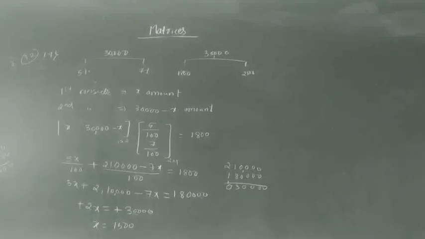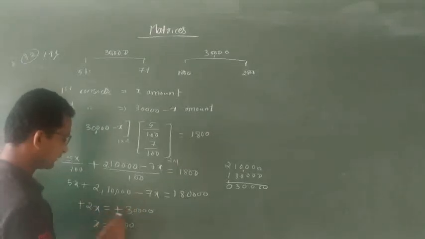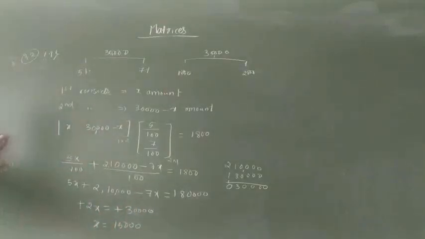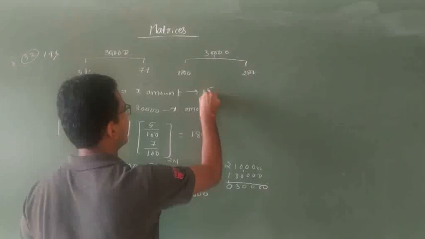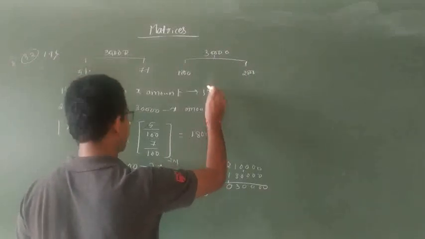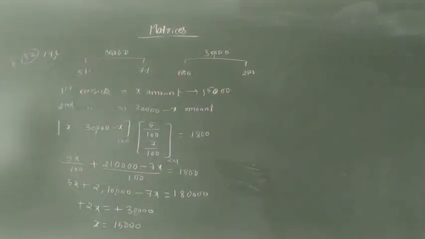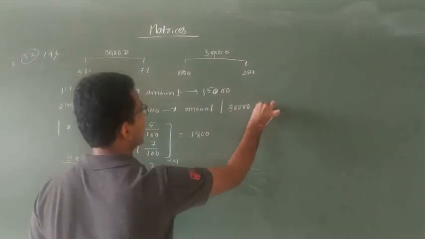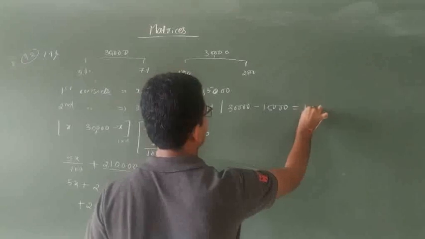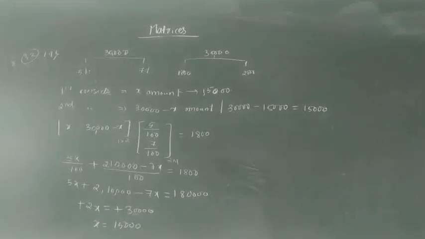So after subtracting 2,10,000 and 1,80,000 rupees, that is 30,000. So 30,000 divided by 2 is nothing but 15,000. So what do we get as the first installment? I'm sorry, that is 15,000. So we have to split this into two parts. The first installment is 15,000, which means the second installment will be 30,000 minus 15,000, that is 15,000. So the two installments are 15,000 and 15,000.